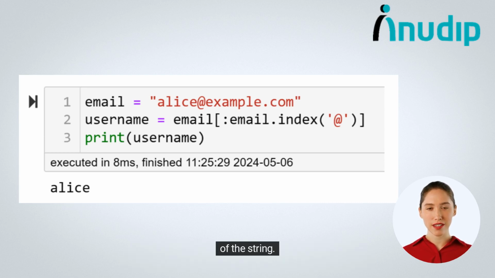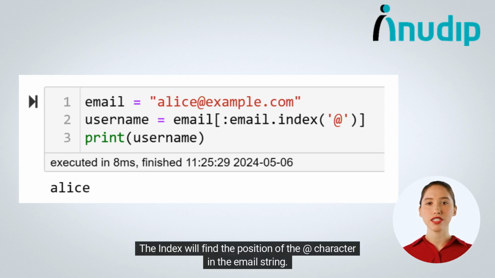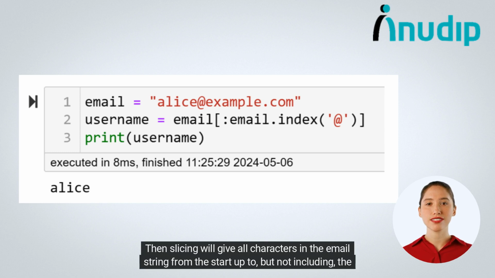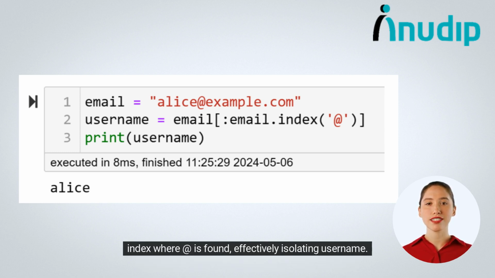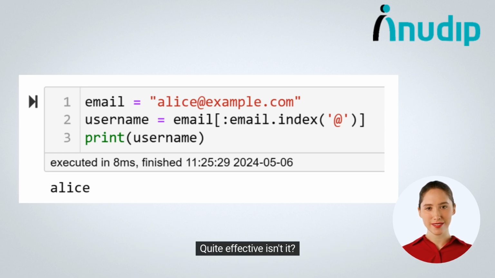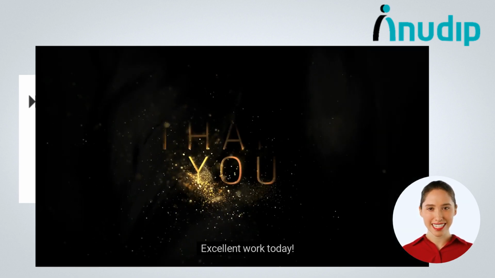The index will find the position of the @ character in the email string. Then slicing will give all characters in the email string from the start up to, but not including, the index where @ is found, effectively isolating the username. The third line prints the extracted username in the console. Quite effective, isn't it? Excellent work today.